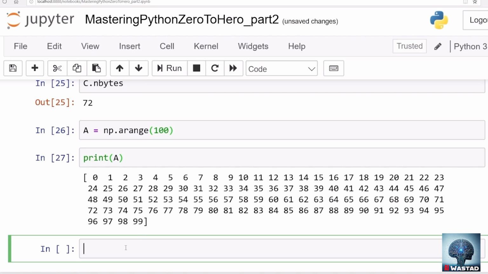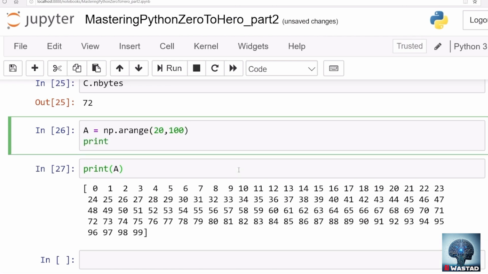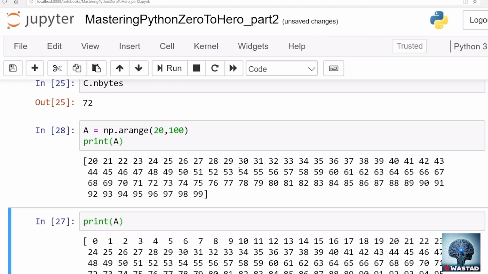Maybe you want to create an array that starts from a particular number and ends at a particular number. The arange function actually allows that. Let's say I want to start with 20 and end at 100.